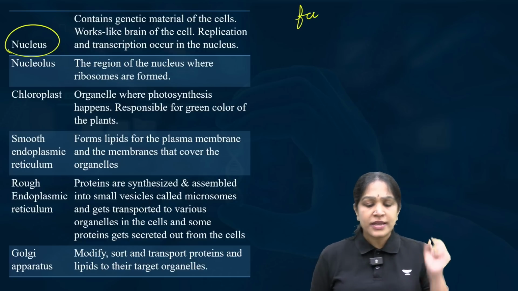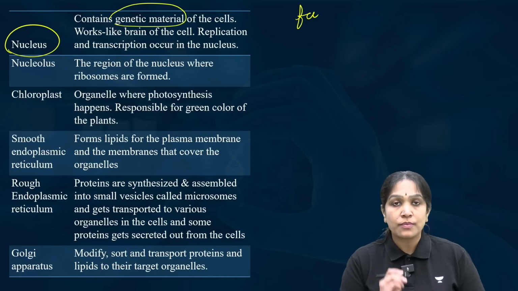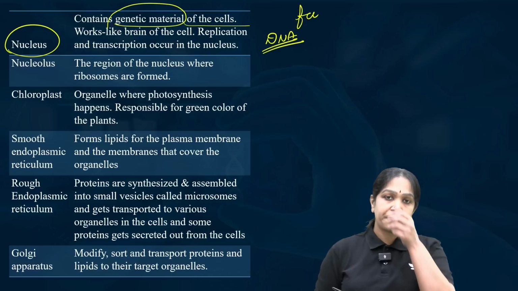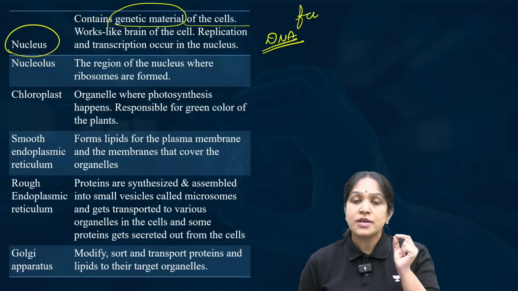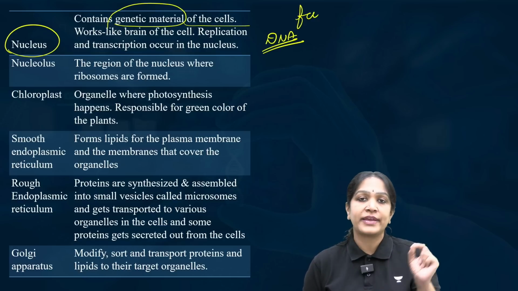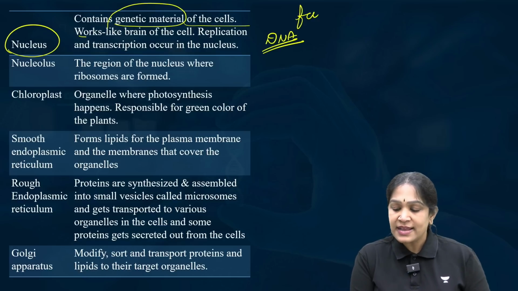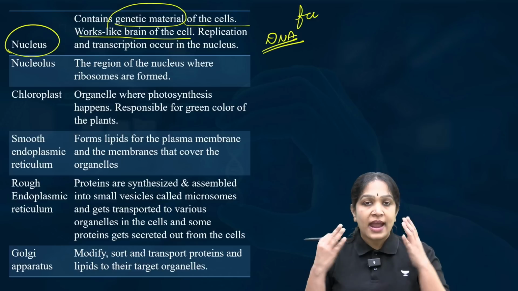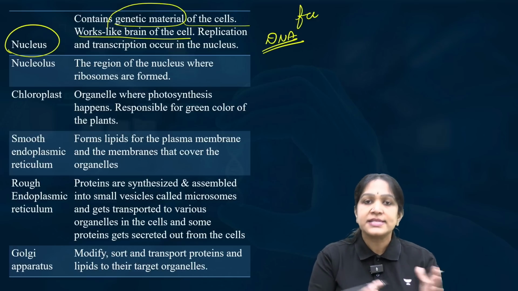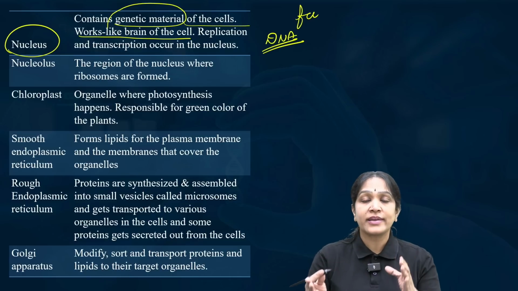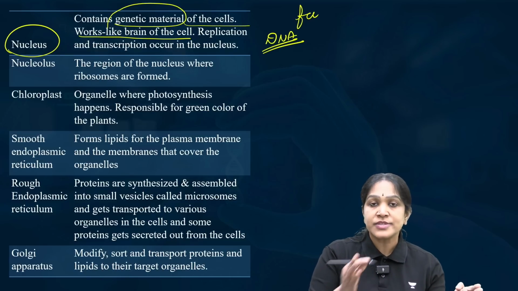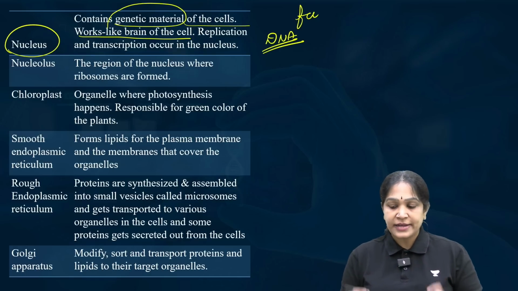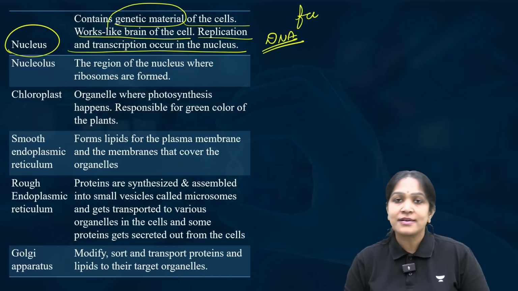Of course, I told you the nucleus contains the genetic material. What is the genetic material? DNA. This is the place where the DNA is present. But of course, prokaryotes don't have the nucleus. So the DNA is present in the nucleoid, right? And it works like the brain of the cell. Just like the brain controls the total body, the nucleus will control the total cell. I told you that organelles are the cellular level organs. So just like at the body level we have the brain, at the cellular level we have this nucleus. And replication and transcription occur in the nucleus.